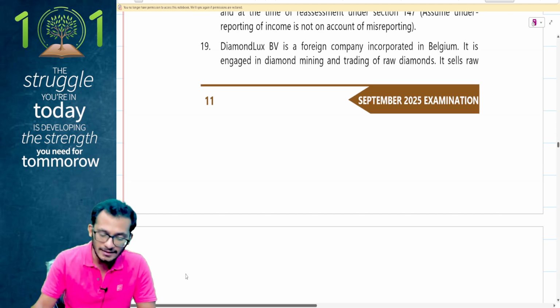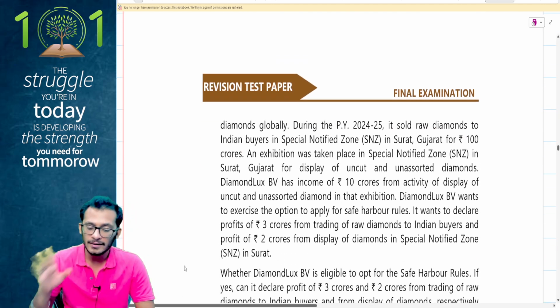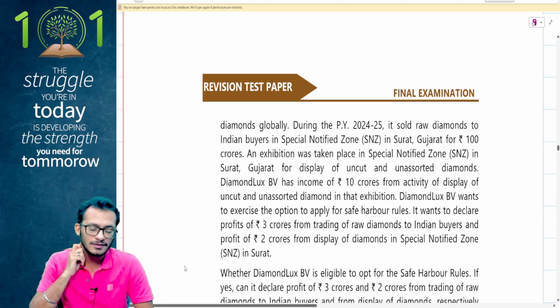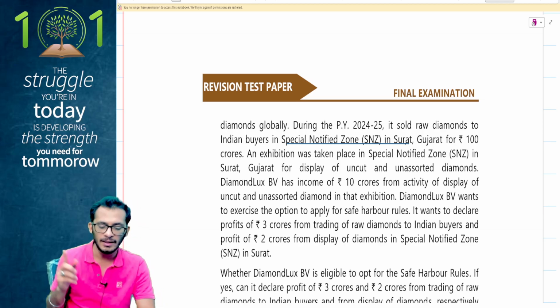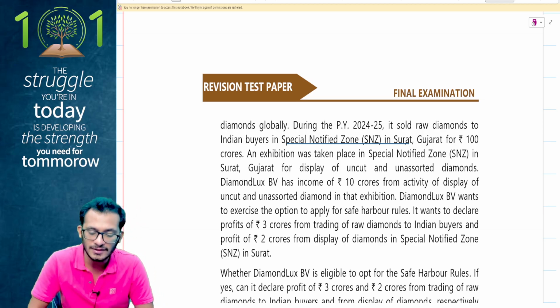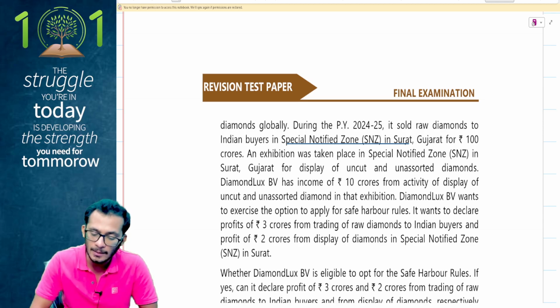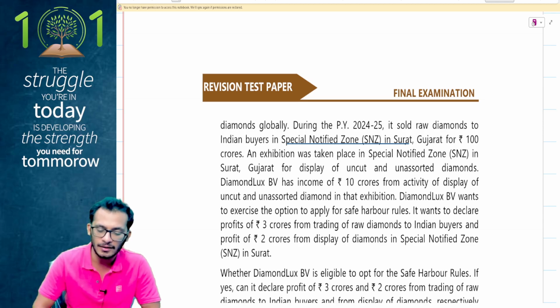It sells raw diamonds globally. During the previous year 24-25, it has sold raw diamonds to Indian buyers in a special notified zone. This becomes important for me. For 100 crore rupees. An exhibition was taking place in special notified zones in Surat, Gujarat for display of uncut and unassorted diamonds. Okay. Diamond Lux BV has an income of 10 crores from the activity of display of uncut and unassorted diamonds.